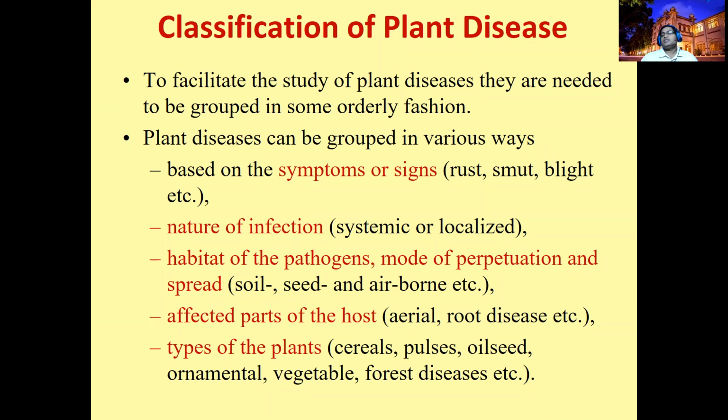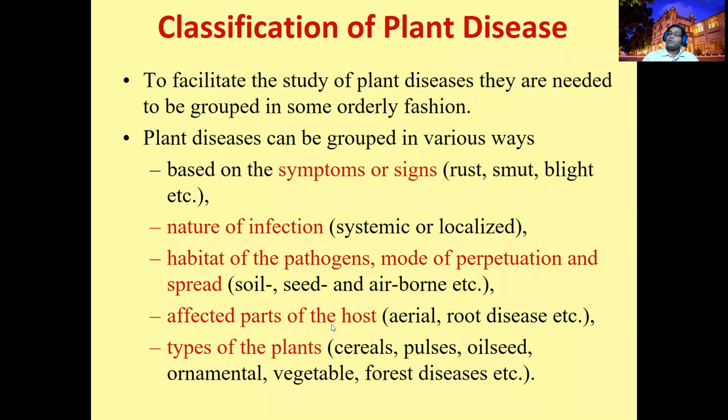For example, the blast disease caused by Magnaporthe oryzae, brown spot disease caused by Helminthosporium oryzae, or some of the smut diseases, caused by Ustilaginoidea or other causes, are mainly seed-borne diseases. Some are airborne diseases. For example, rust is a purely airborne disease.